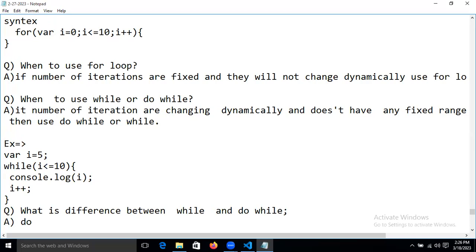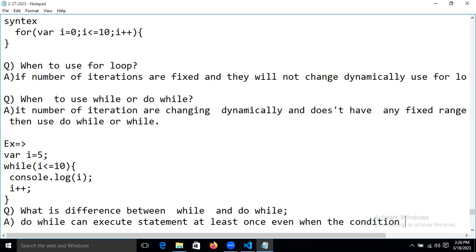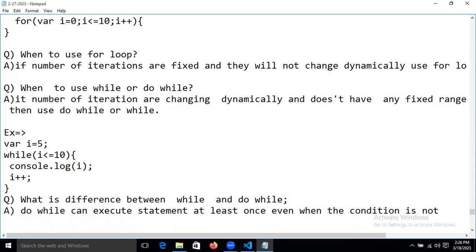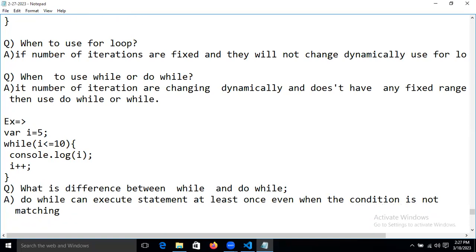So do while can execute the statement at least once, even when the condition is not matched. Whether the condition is matching or not matching, do while will execute.